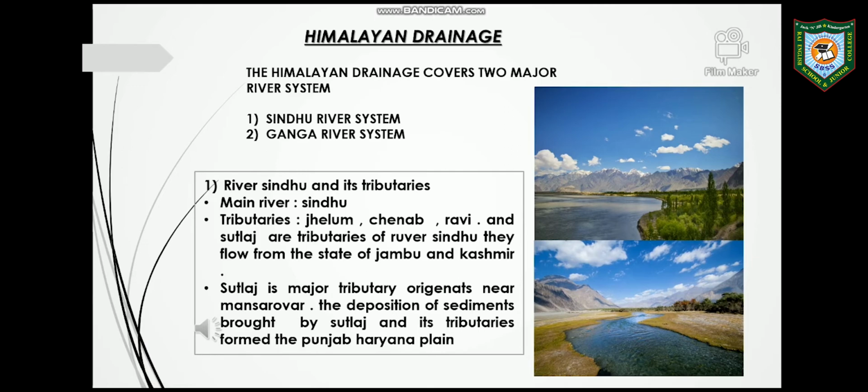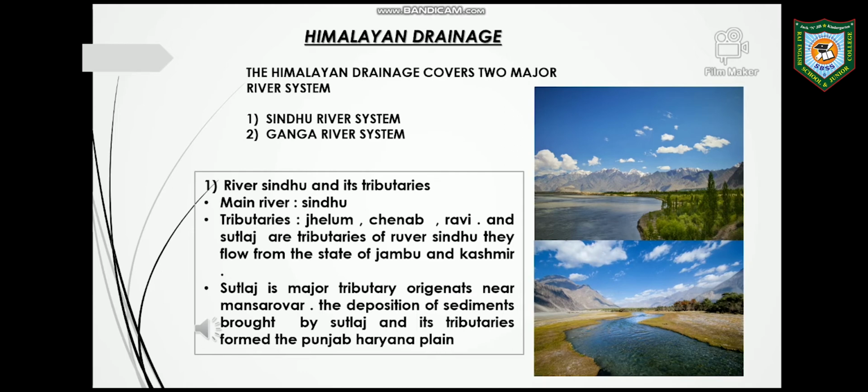So the Himalayan drainage, or Himalayan river system, covers two major river systems: the Sindhu river system and the Ganga river system. The Himalayan rivers have their origin in the Himalayas from the various glaciers and reach either the Arabian Sea or the Bay of Bengal. So the Himalayan river systems are the Sindhu river system and its tributaries, and the Ganga river system and its tributaries.